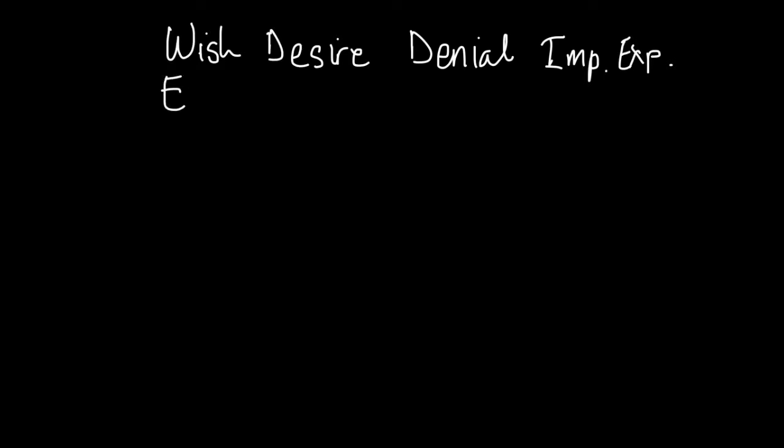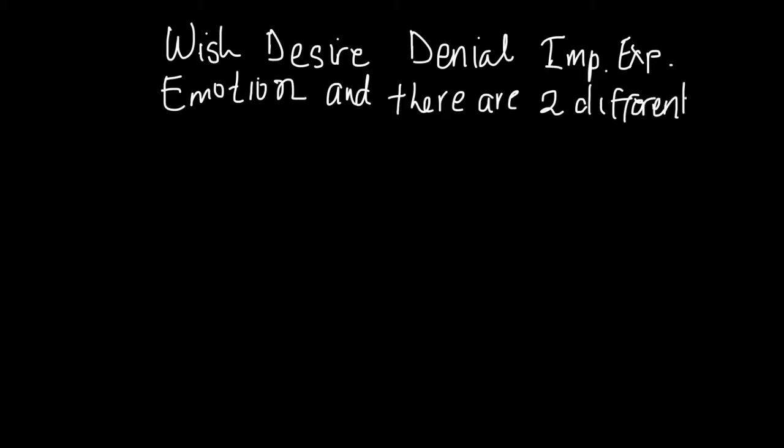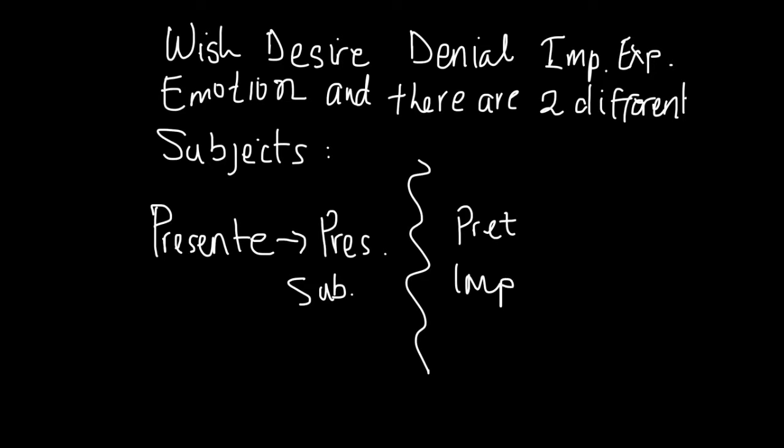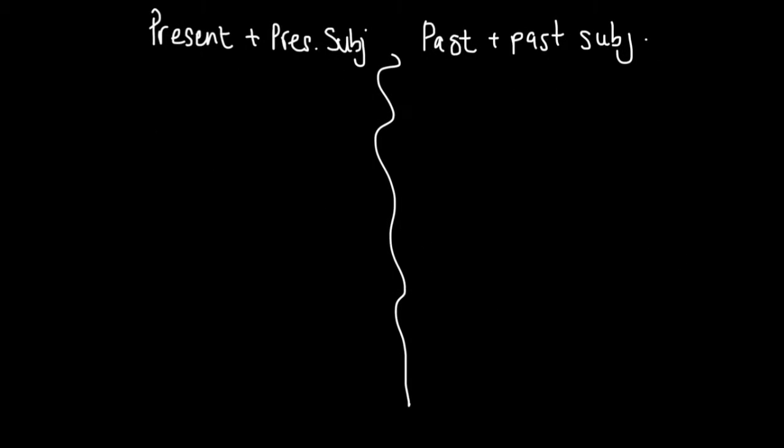So one more time, when we want to express wish, desire, denial, doubt, when we want to use an impersonal expression, or emotion, and there are two different subjects, then if the verb is in the present, then that triggers the present subjunctive. But if the verb is in the preterite or the imperfect, then it triggers the past subjunctive.